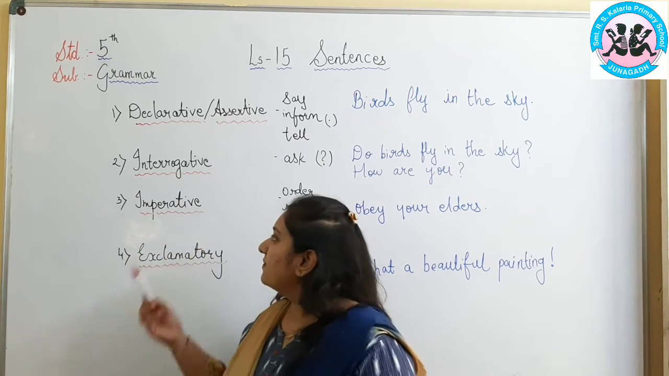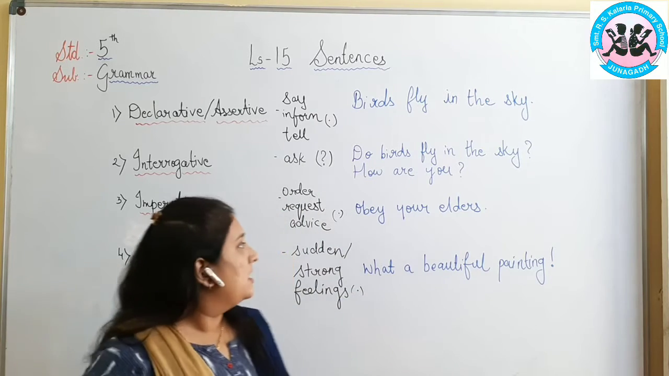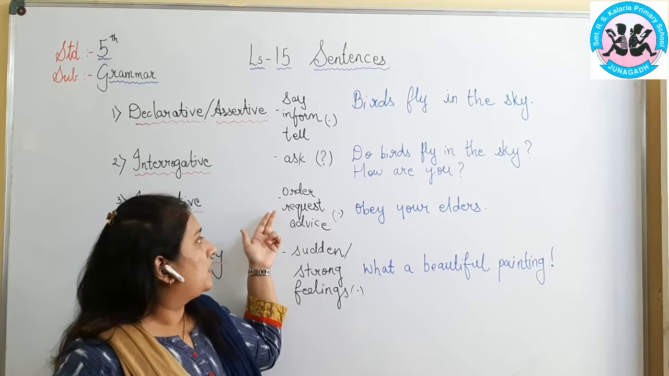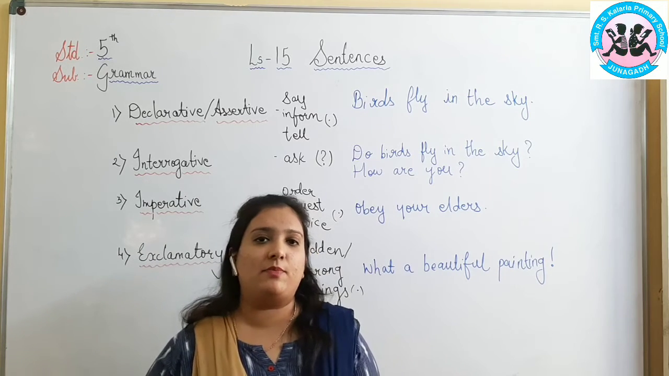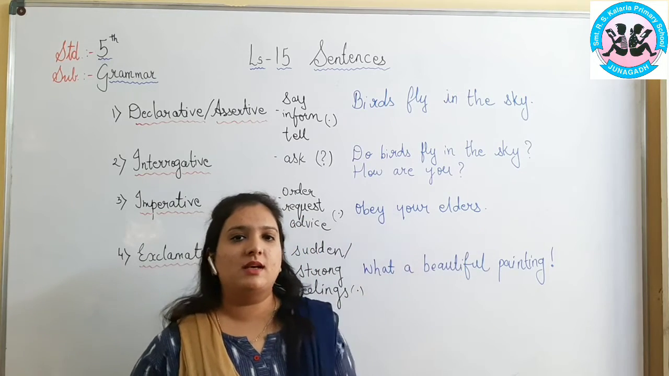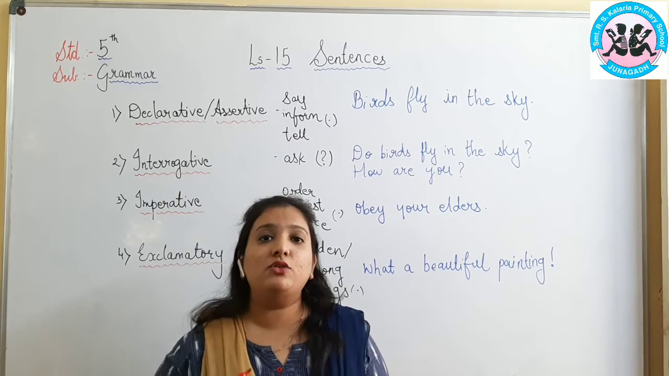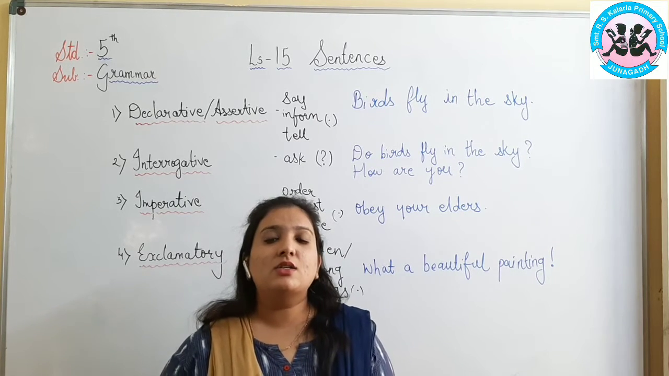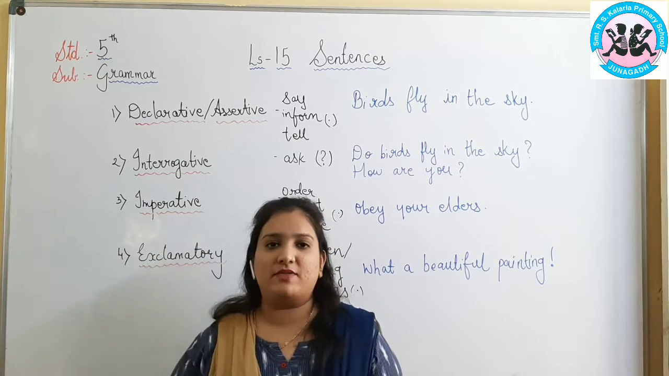Third one is imperative. Now what do you mean by imperative type of sentences? Whenever we order, request or advise someone, it is called an imperative type of sentence. If I say, obey your elders, what am I doing, students? I am giving you the advice that you should obey your elders. So whenever you advise someone, it is an imperative type of sentence.